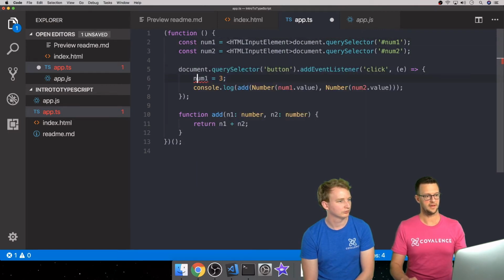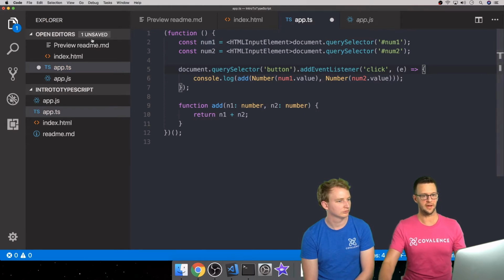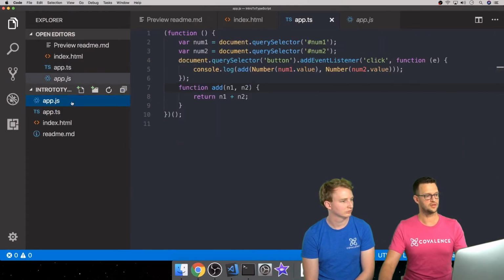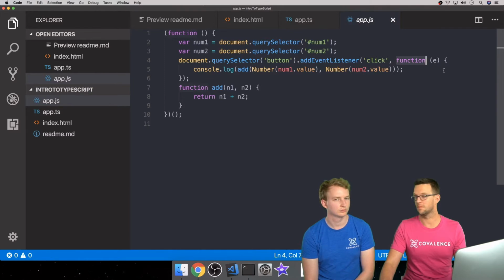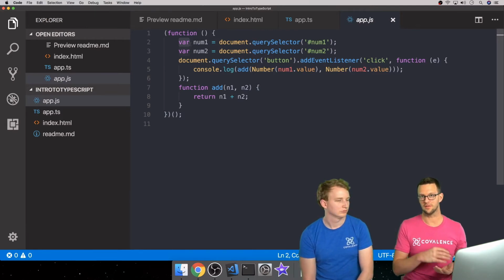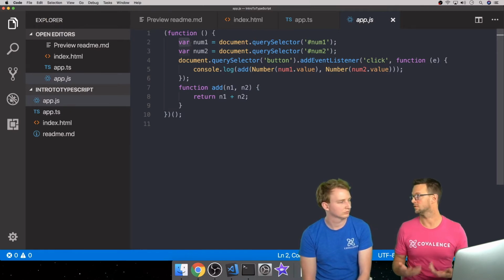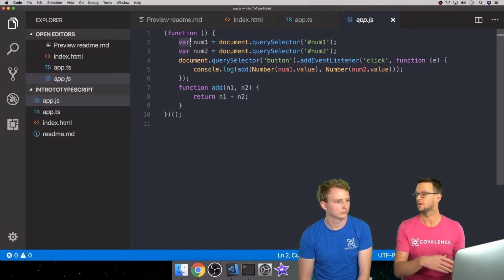So we'll change that back, we'll get rid of this, and then we'll go compile this and see what happens. So remember we're using this arrow function here. So let's compile it, and we have const in there as well. And when we look at our compiled JavaScript, it changes this back to a normal function. It gets rid of const so that this will work in the browser. Mm-hmm. And you can choose in TypeScript what version of JavaScript to compile to. So if we were in Node or something that supports const and supports fat arrows, we could have it actually output that advanced JavaScript as well.